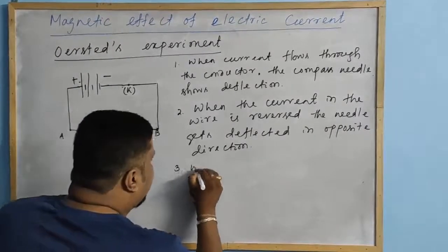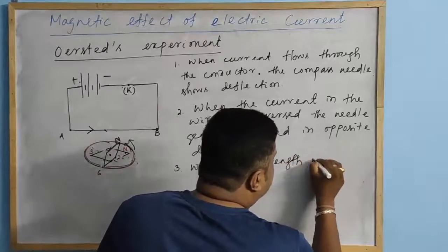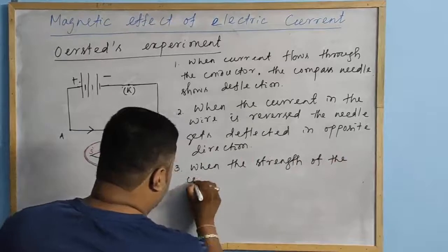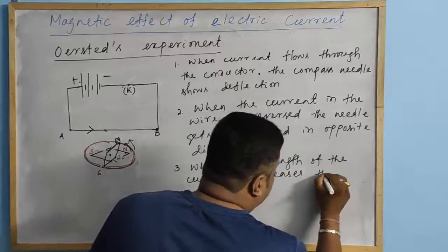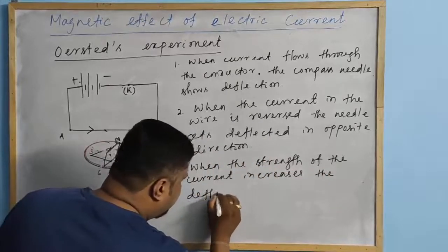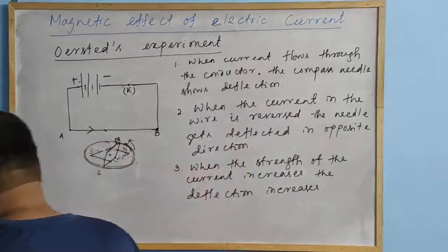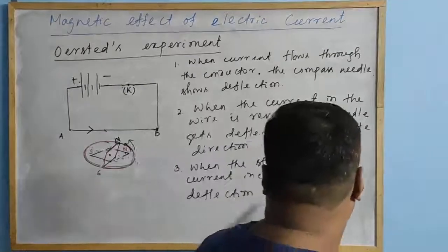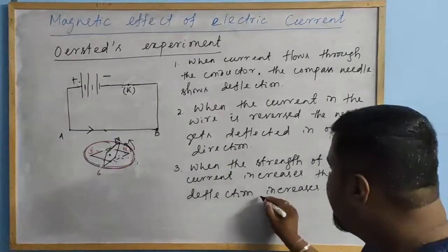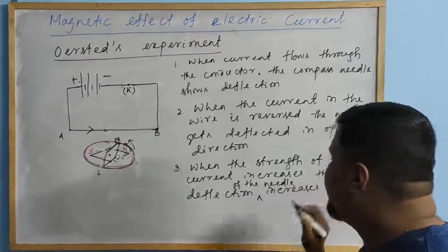So, when the strength of the current increases, the deflection of the needle increases.